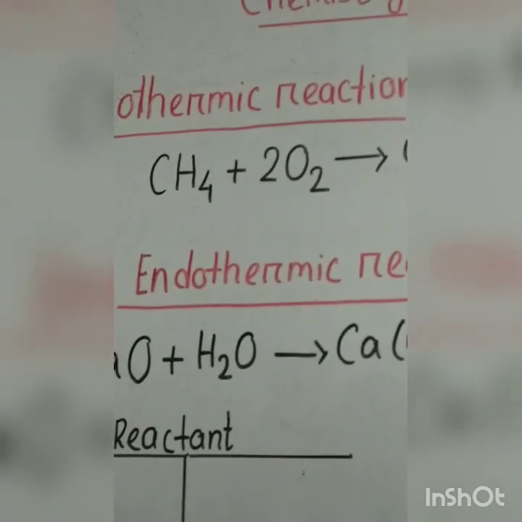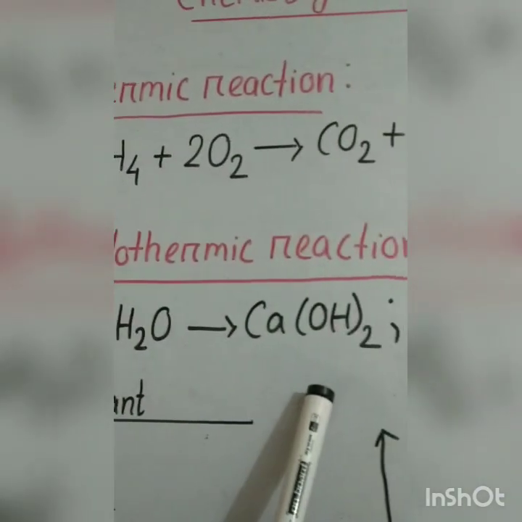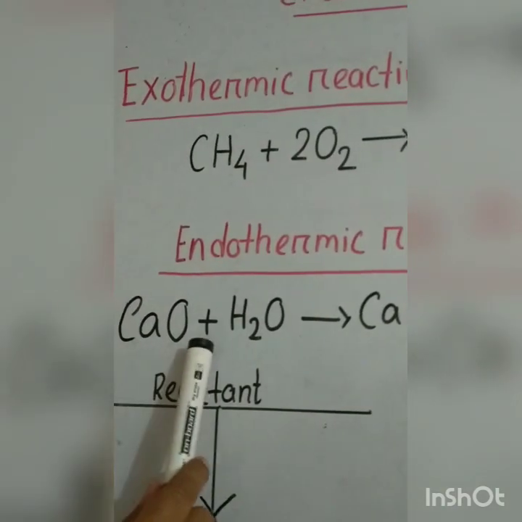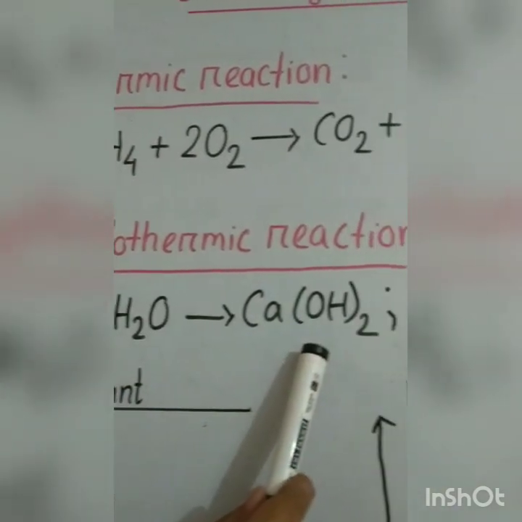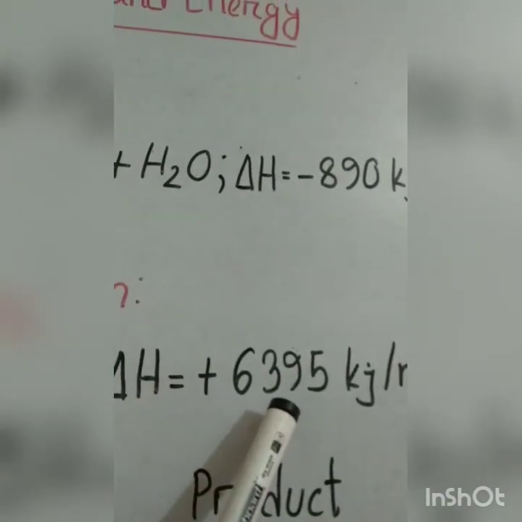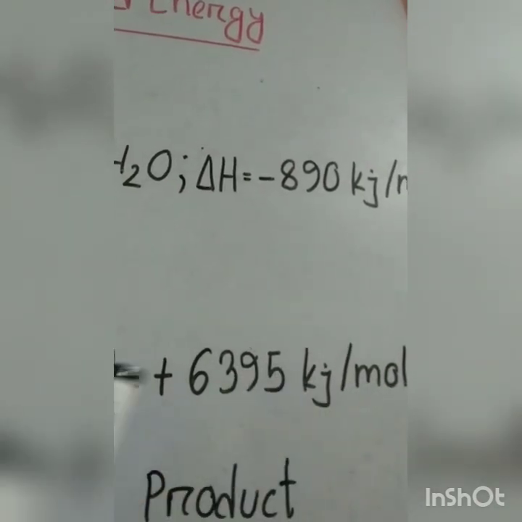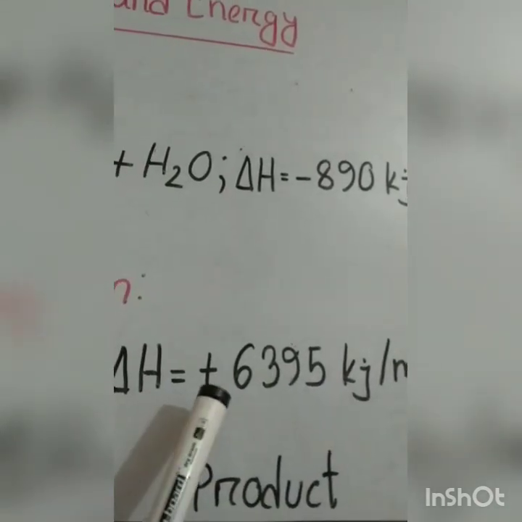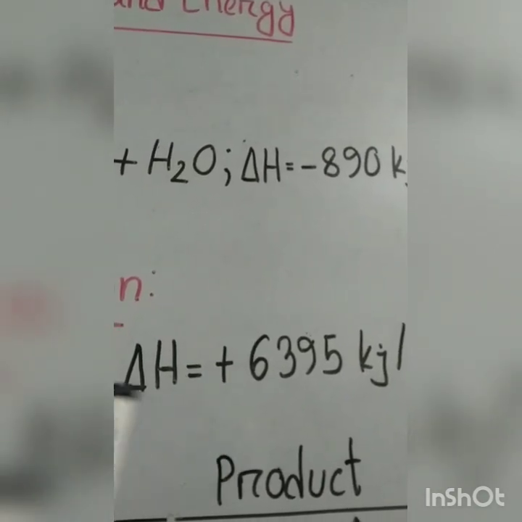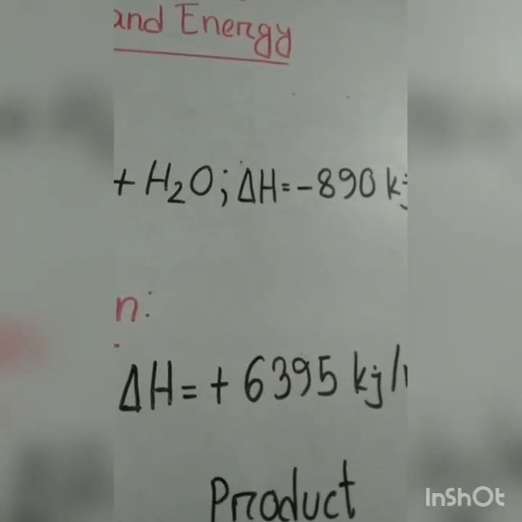Then come to endothermic reaction. Such type of reaction in which heat is absorbed is known as endothermic reaction. See here, calcium oxide plus water is equal to calcium hydroxide. In this reaction, del H is equal to plus 6395 kilojoule per mole. So here the value of del H is positive. Whenever the value of del H is positive, it indicates heat is absorbed in this reaction. In that case, the reaction is endothermic.